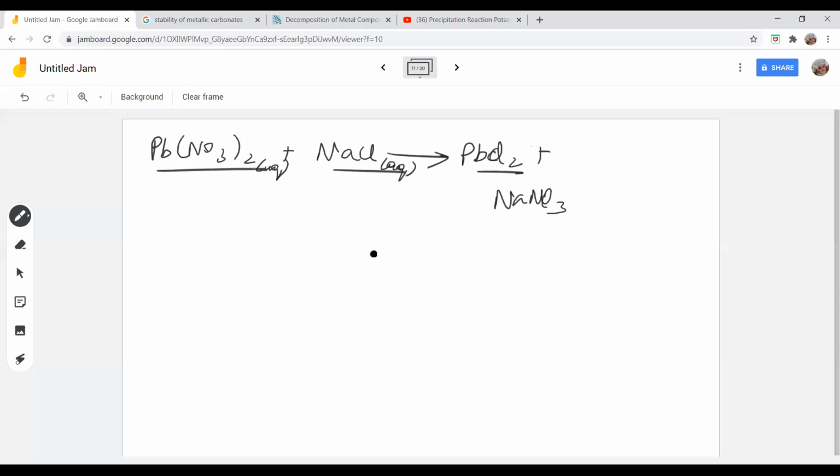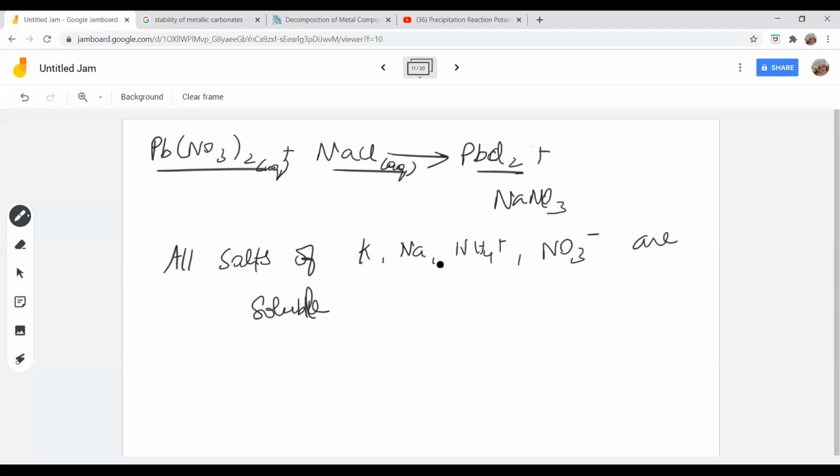You can easily say that because all salts of potassium, sodium, ammonium and nitrate are soluble. All the ammonium salts are soluble, all sodium salts are soluble, all potassium and nitrate salts are soluble. So when you have lead chloride and sodium nitrate, also all chlorides are soluble.